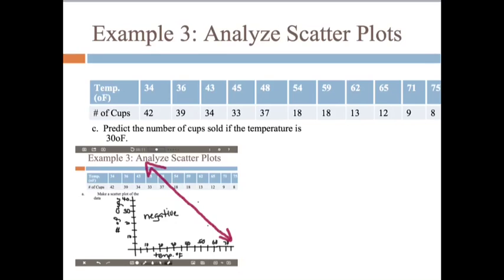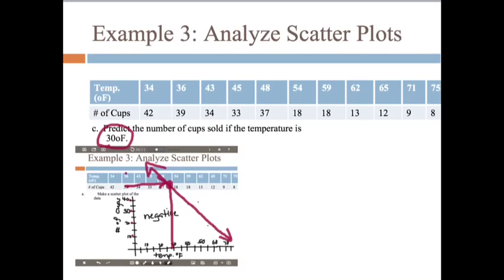We're asked to figure out, and this should be degrees, 30 degrees Fahrenheit. So what I would do is draw a line, sometimes called the line of best fit, within my scatter plot, and then figure out approximately where the data point would be if it were 30-degree weather. If I continue up with this trend, it looks like this is 10, 20, 30, 40, 50, 60.